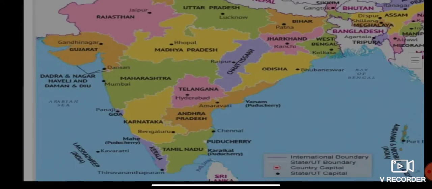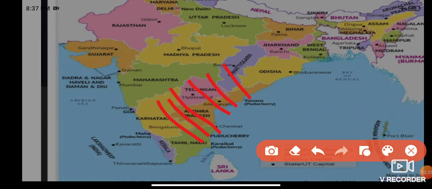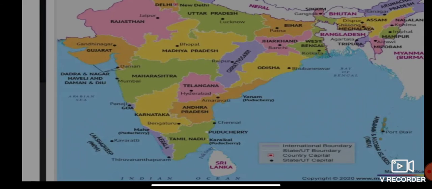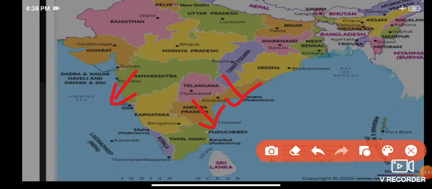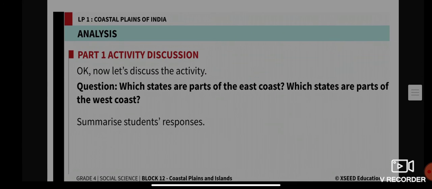Most of the rivers flow towards the eastern coastal side, and very few flow toward the western coastal side. Because of that, here in the east the coastal plain is broader, and here it is narrower. So that is the difference between them. I hope now you are clear with it.